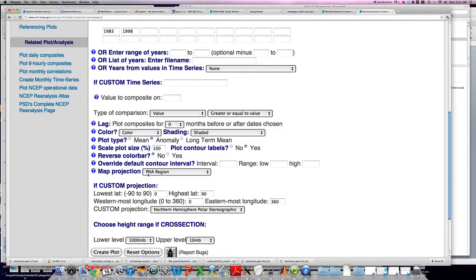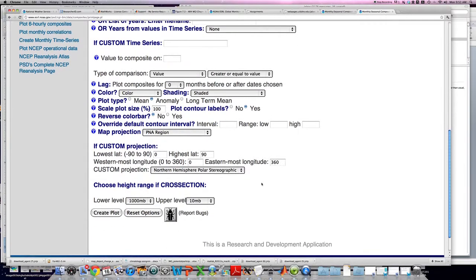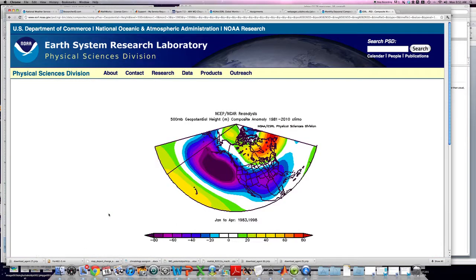If you choose your map projection as such, you can leave it just like that. Okay, and I think at this point you can say create plot, and we'll see if this works. Okay, so we have a field that came through. It'll tell you here this is the 500 millibar height field composite anomaly from that same time period that I told you that you wanted to take anomalies for. So this is nice. This does it for you. Again, January through April, the years 1983 and 1998.